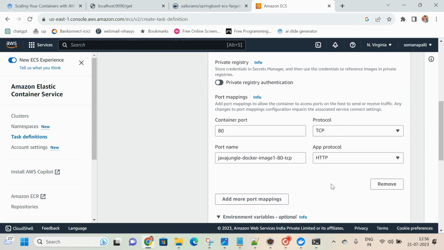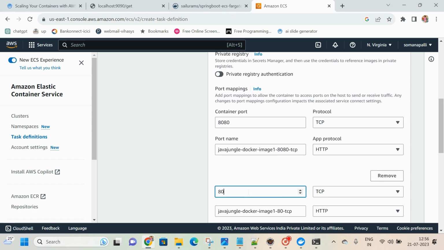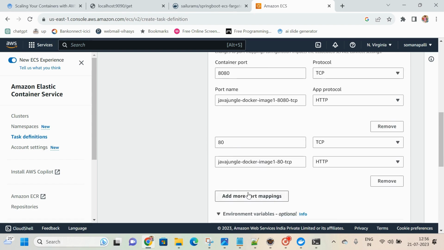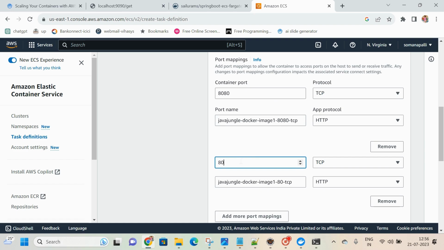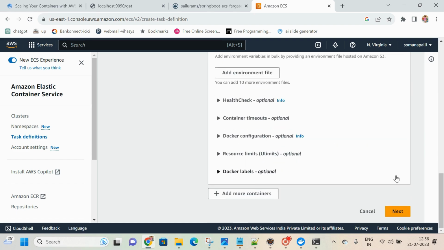Here, the container port, just remove it and add it. 8080 I am giving. Okay, add more port mapping here, 80 you just give. Two port numbers, one is 8080 I am adding. The same thing, you are not adding anything else, that's it. Okay, click on next.